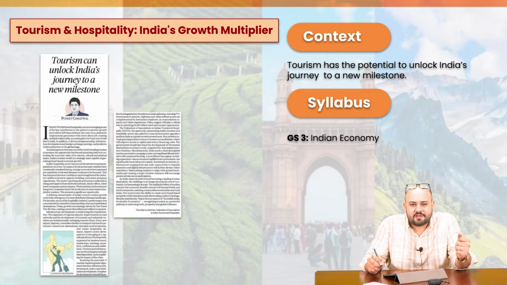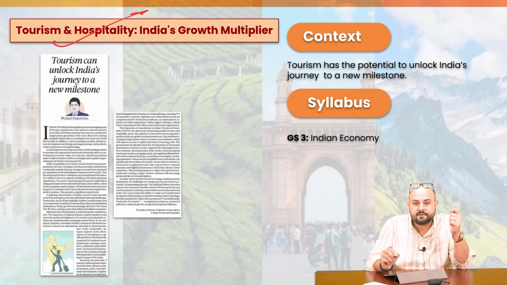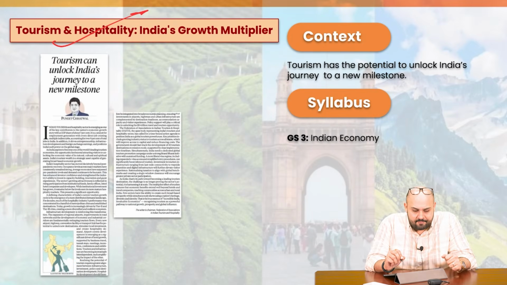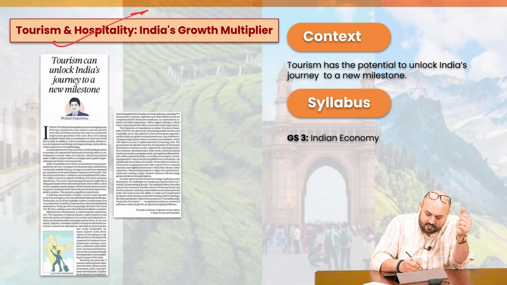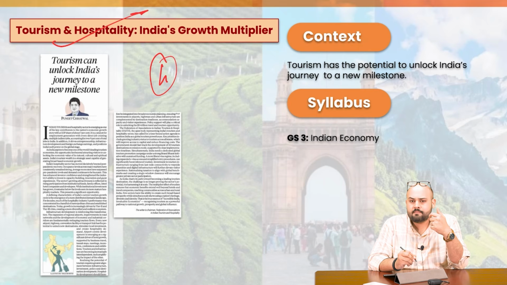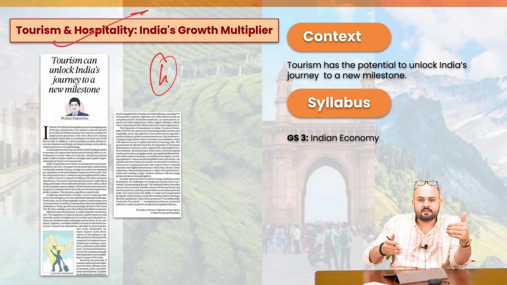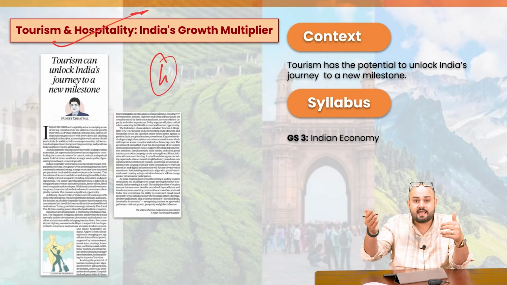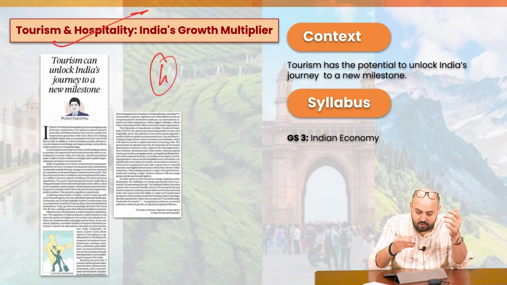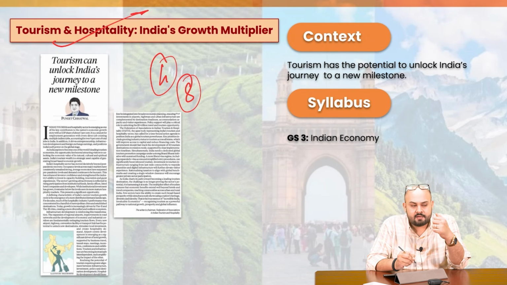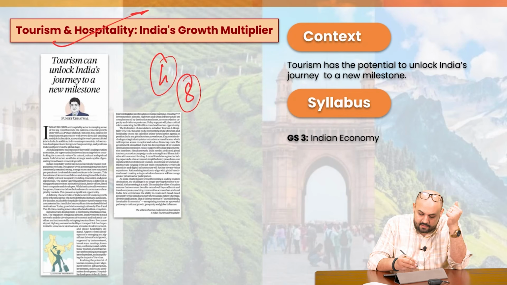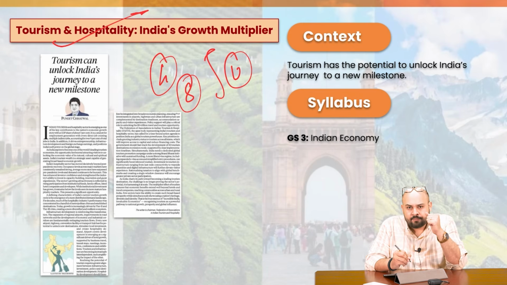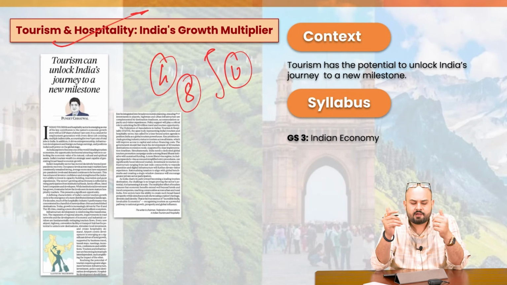Coming to the very first topic of today's discussion, this is about tourism and hospitality, India's growth multiplier. Now, India is a country which has huge diversity. Let's talk about the geographical diversity which we have in terms of the mountain areas, the plains, the coastal areas, the islands. For example, we have Sundarbans. Or let's talk about the social diversity in terms of varied culture, for example the tribal culture, varied forms of music, and cuisines. Now, this gives India a unique position, which rarely any other country enjoys.